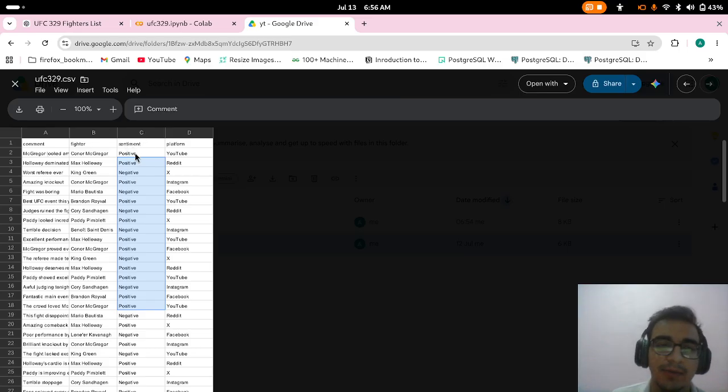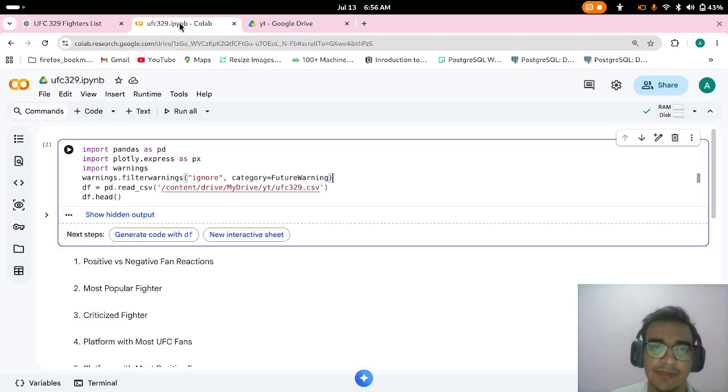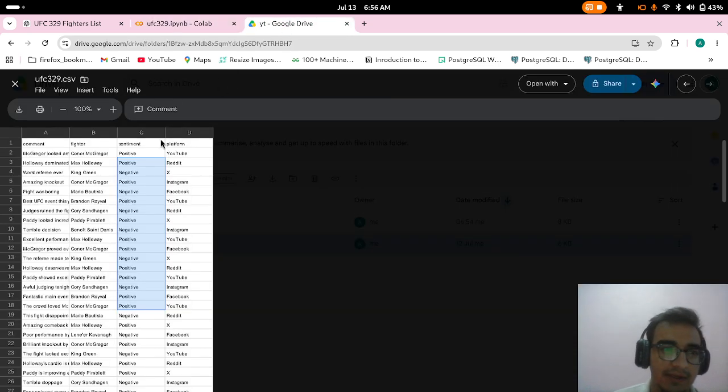They do multiple machine learning things and match the words, looking out for positive and negative words, then they set these positive and negative sentiments regarding the fighters. That's how they know a guy is very loved among the fans, like Paddy the Baddy and Conor. So they do these analyses and create data sets.